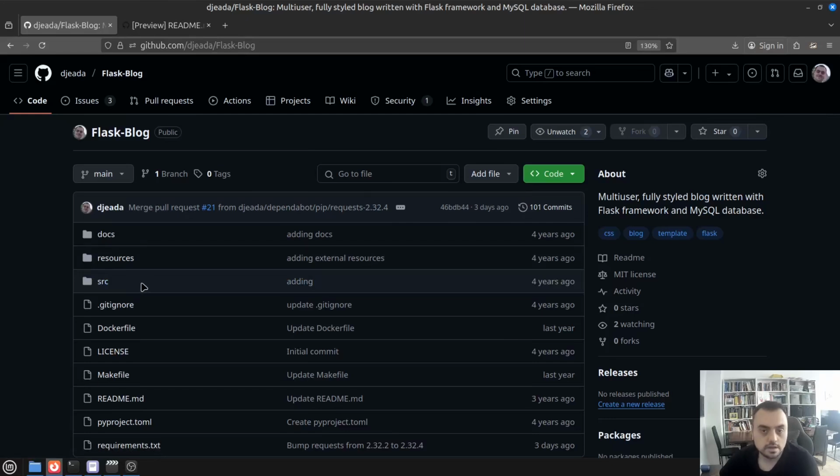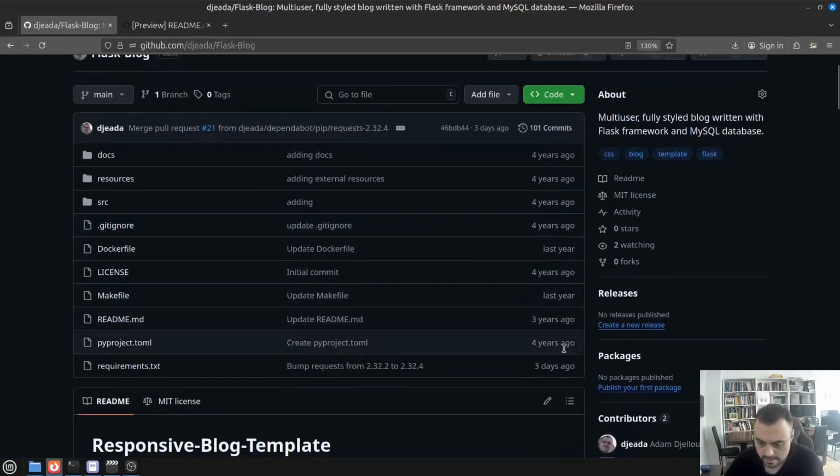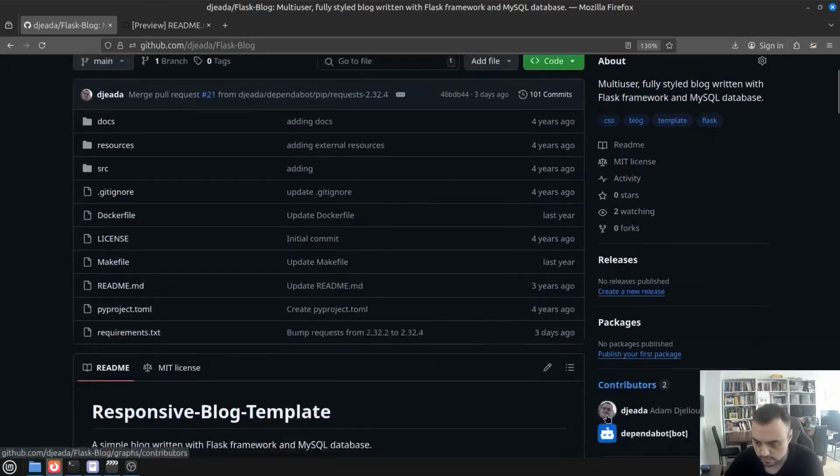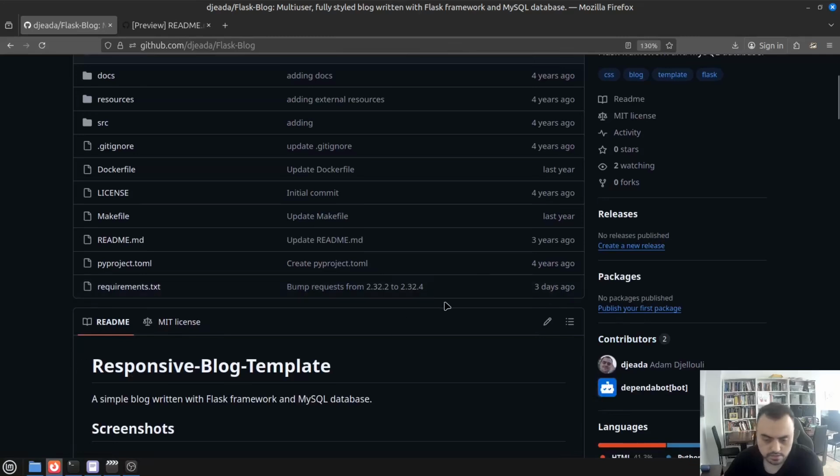So let's try if we can revive it and maybe improve it and see how it goes using those new technology advancements, mainly the GitHub AI agents. And there were some updates from the Panda bot recently, which just means that the package version was updated, but nothing really meaningful has happened.